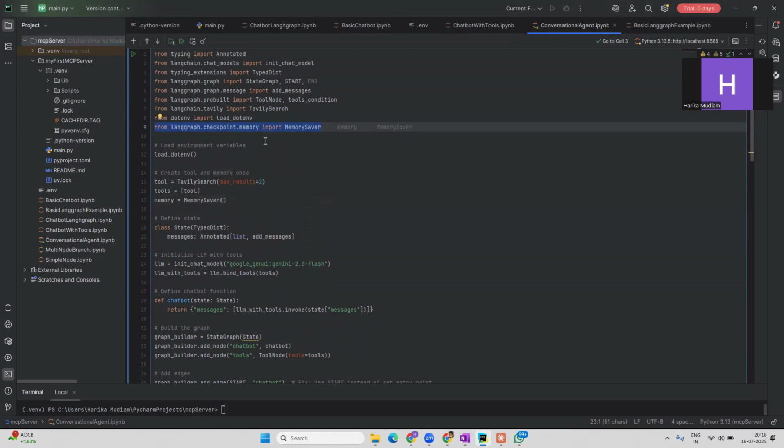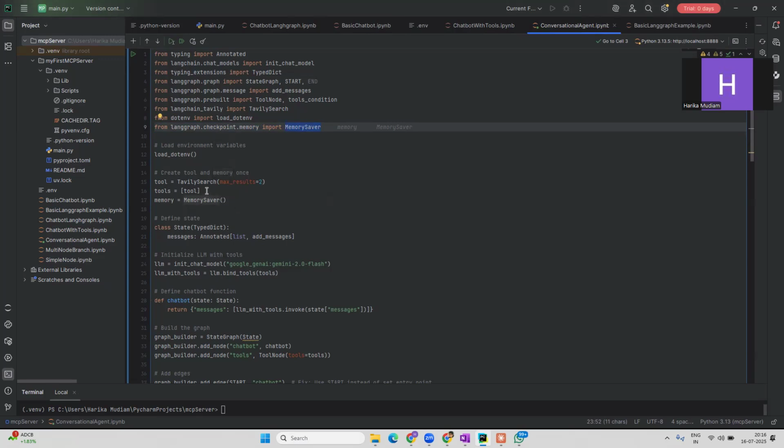So even if you observe any of the GPT models, everything holds the conversation in the chat window, right? So if you are going out of the chat window, for sure the conversation will be starting as a fresh one, but within the chat window it is still carried as a conversation, right? So this is something you need to use, which is memory saver.